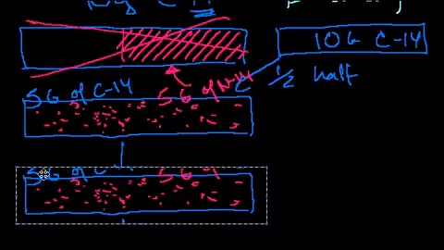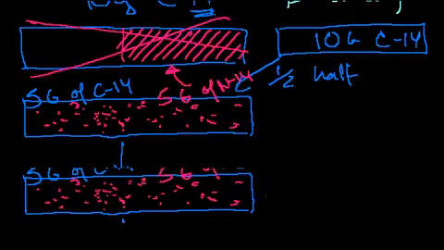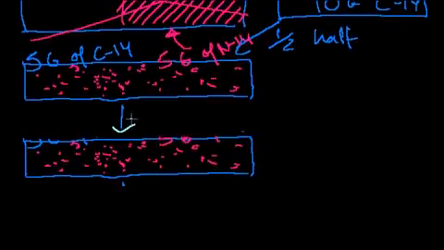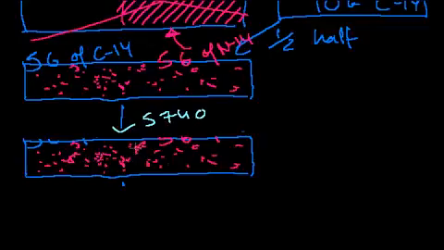Now, after another half-life, okay, ignore all my little. Actually, let me erase some of this up here. Let me clean it up a little bit. After one half-life, what happens? Well, I now am left with 5 grams of carbon-14. Those 5 grams of carbon-14, every one of those atoms still has, over the next 5,740 years, a 50% chance, and by the law of large numbers, half of them will have converted into nitrogen-14. So we'll have even more conversion into nitrogen-14.